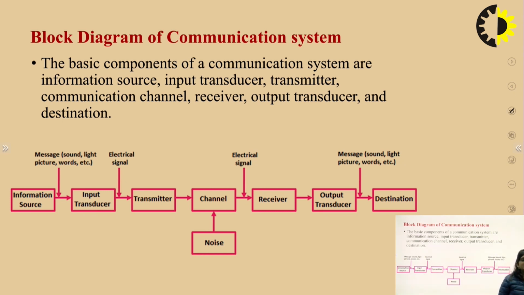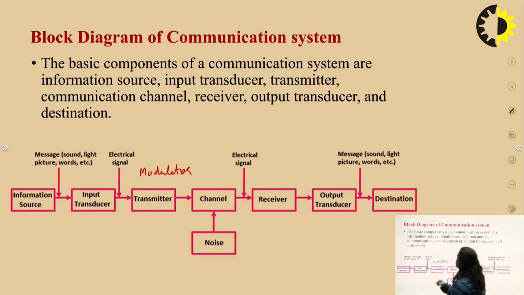So here the transmitter is there. The next block is the transmitter. The transmitter contains all the devices that convert the signal into a suitable form that can be transmitted over the channel. The transmitter basically contains the modulator.